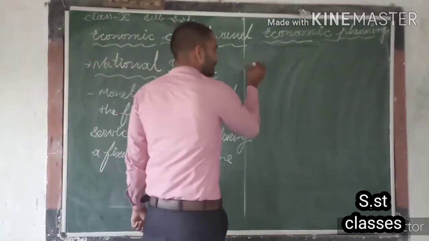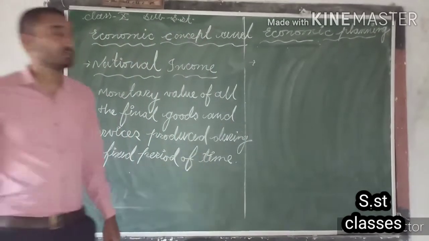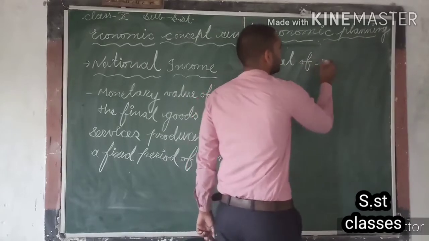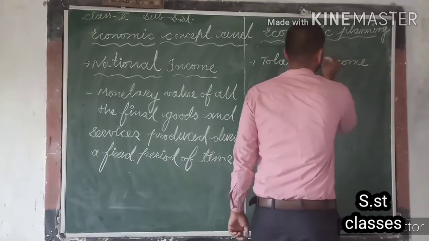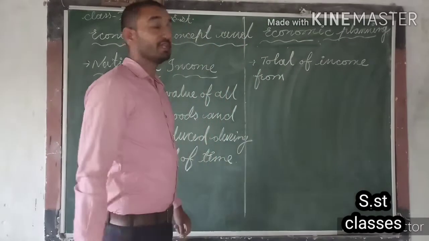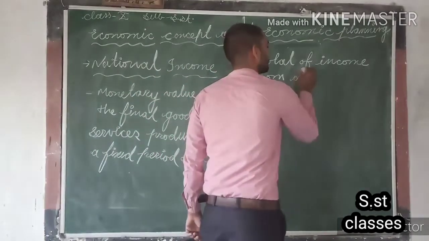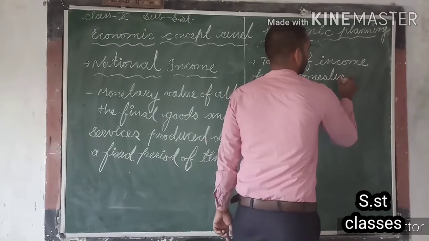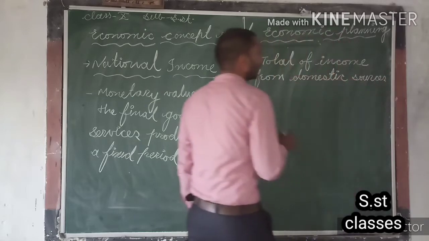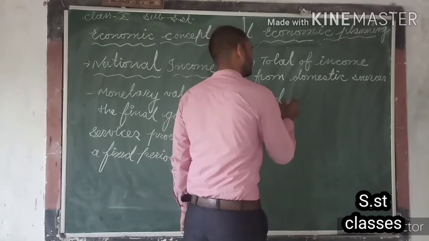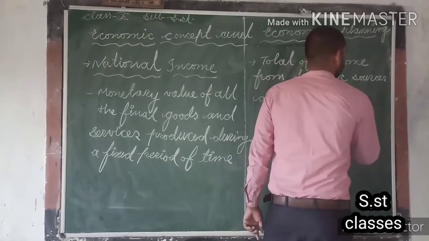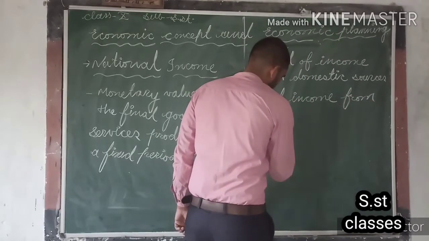Okay, so the definition is: national income is the total of income from domestic sources and income from abroad.